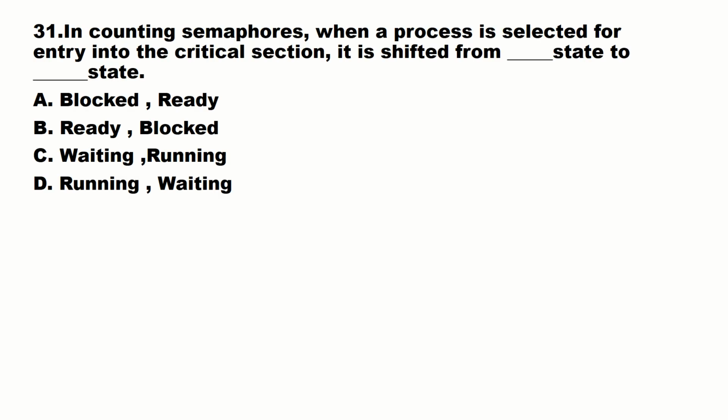Next one. In counting semaphore, when a process is selected for entry into the critical section, it is shifted from dash state to dash state. Blocked to ready, ready to blocked, waiting to running, running to waiting. Which state to which state? It is blocked to ready state.